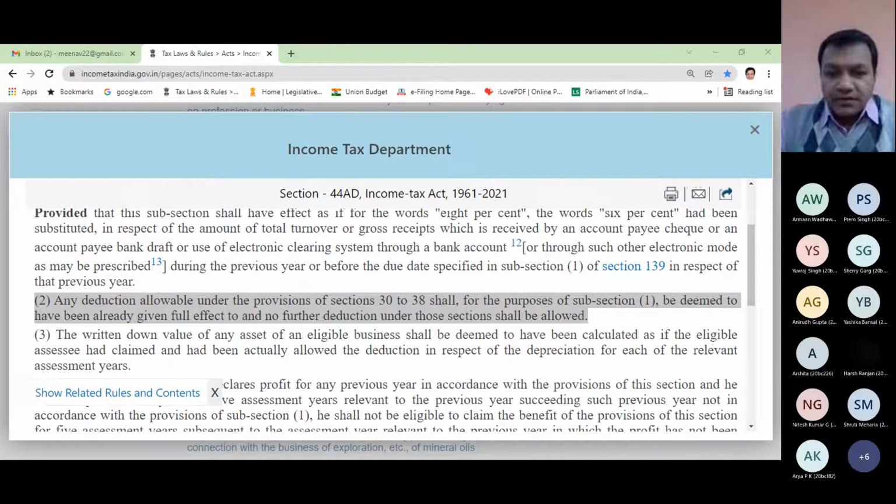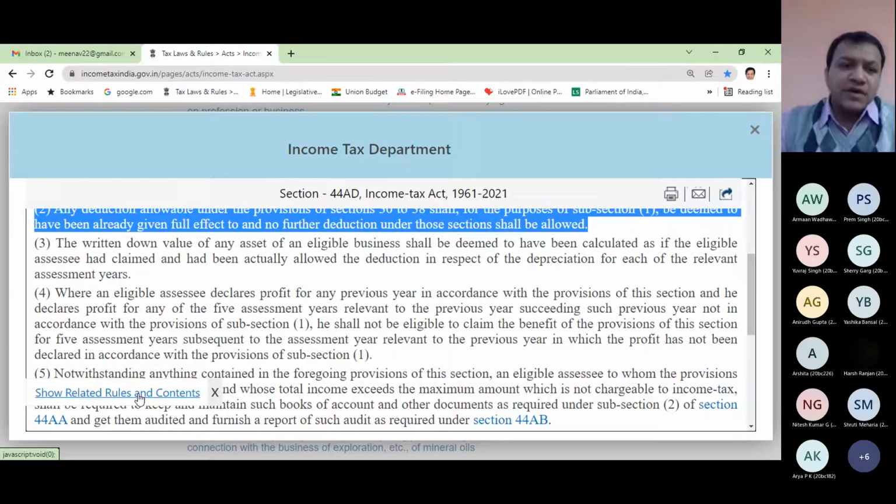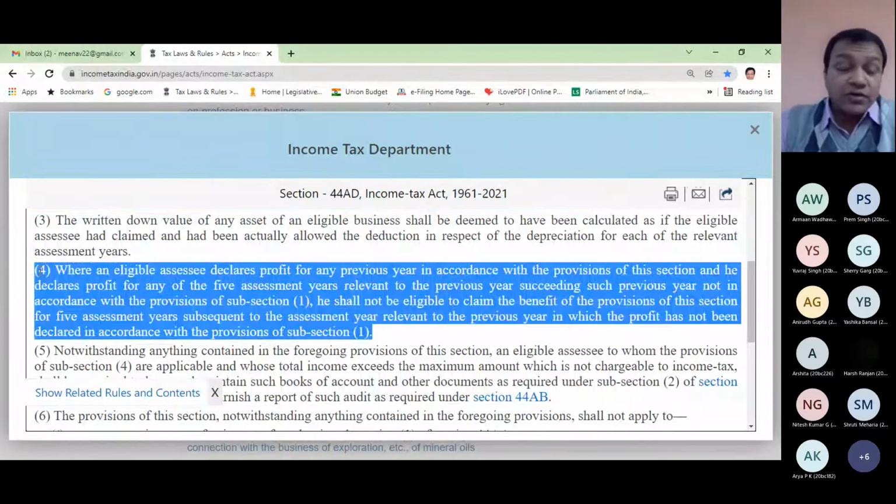Next point. Can you explain this subsection 4 to me? It might look a little bit technical, but it's very easy.